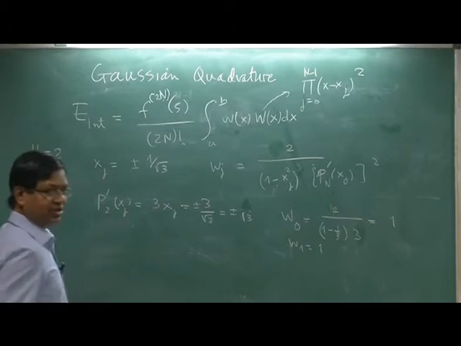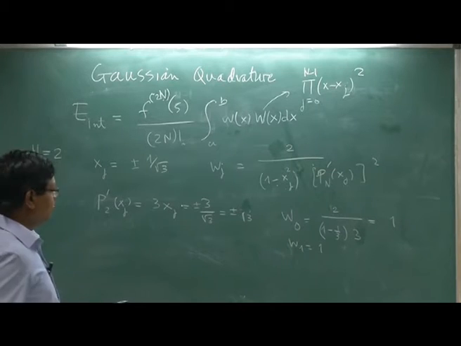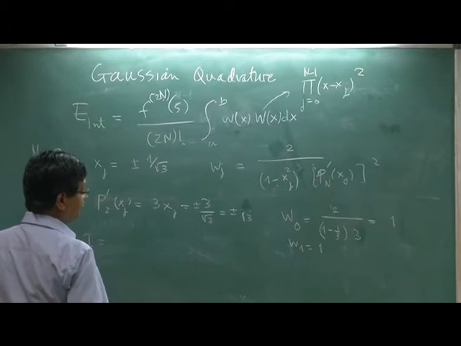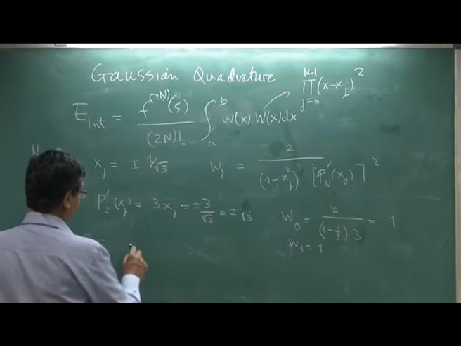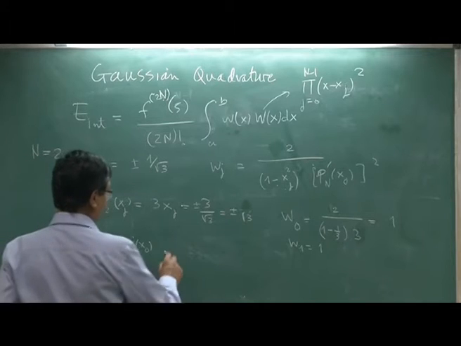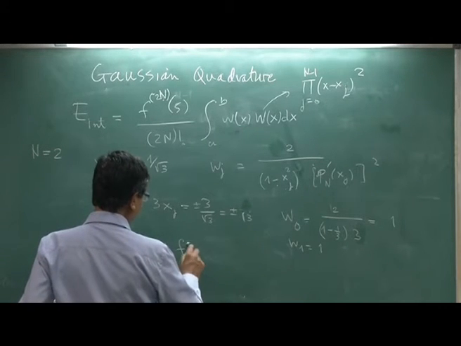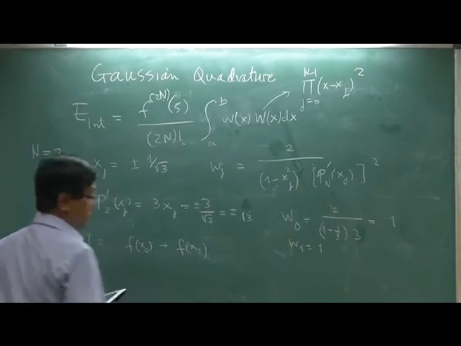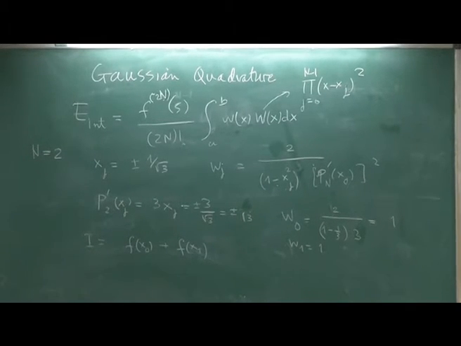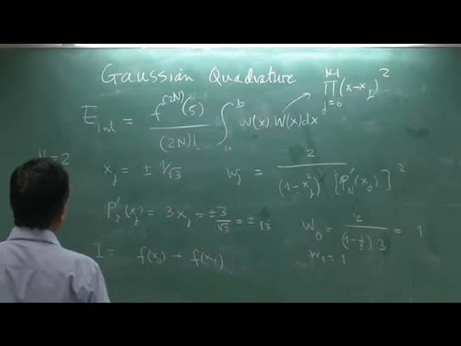So what should I write for my formula with n equal to 2? My integral is w0 f(x0) plus w1 f(x1), because w0 is 1 and w1 is also 1. That is it. This is straightforward, no? It will give you cubic order accuracy. Okay, so now let us do the next one, n equal to 3.